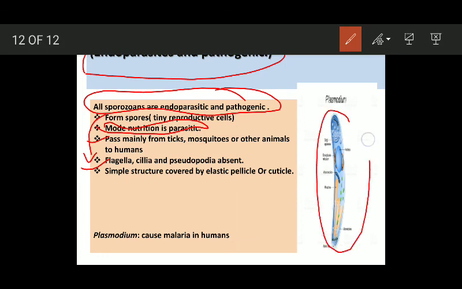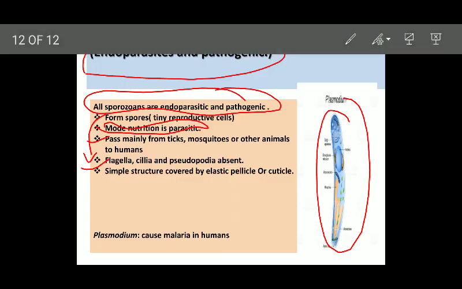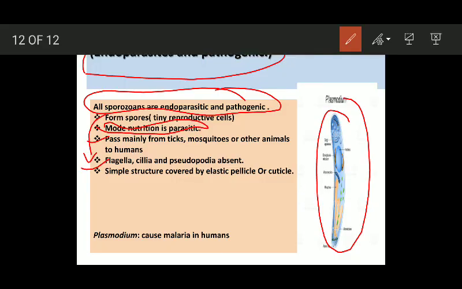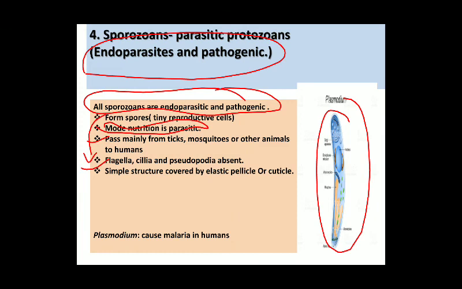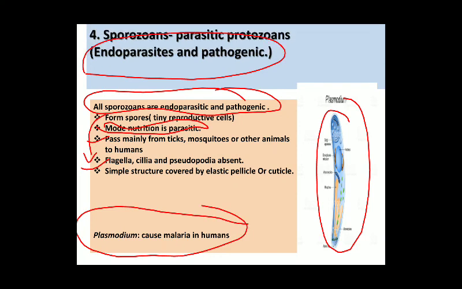This is the structure of a sporozoan. Their body structure is simple. Okay, the cells are covered by elastic pellicle or cuticle, and the representative example of sporozoans is plasmodium, which causes malaria in humans. So this was all about the protozoans and its different groups.